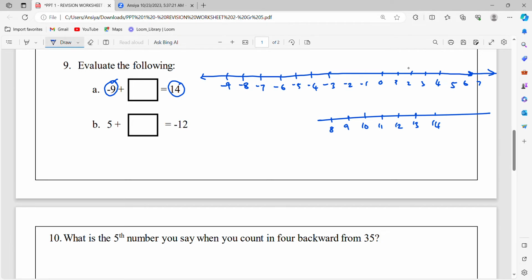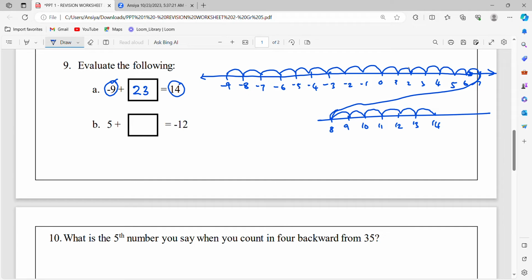So we are going from here. 1, 2, 3, 4, 5, 6, 7, 8, 9, 10, 11, 12, 13, 14, 15, 16. Oh yeah, then 17, 18, 19, 20, 21, 22, 23. This movement we missed. So 23 times we are going to the right side to reach 14. Just draw a number line and find it.